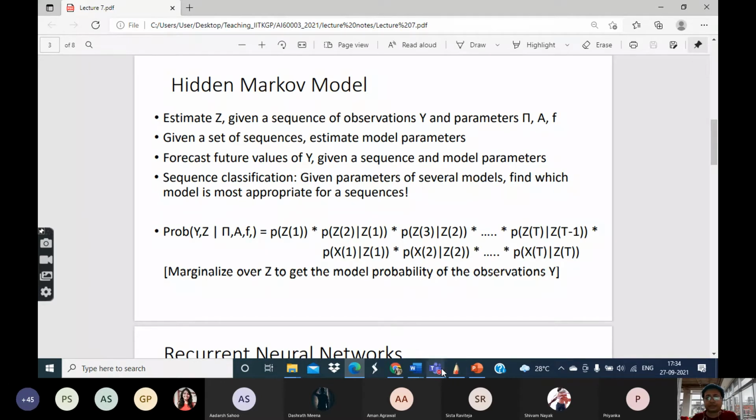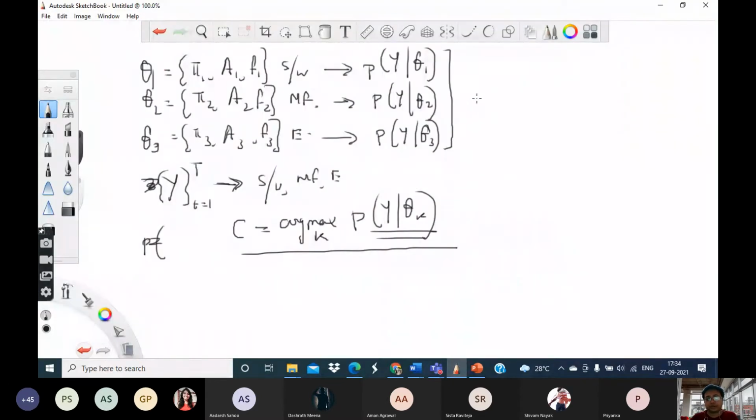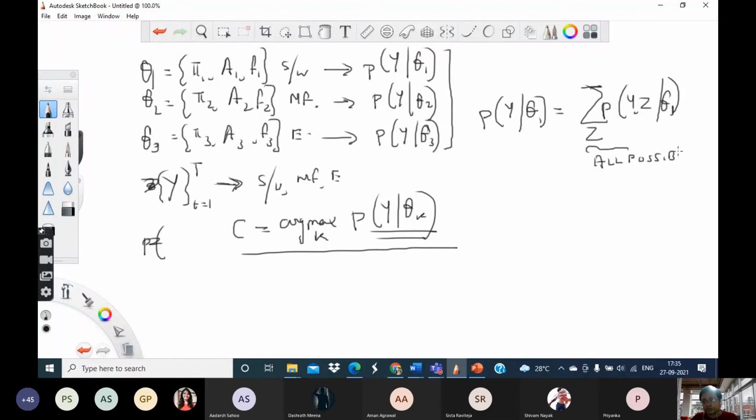There is some formula for the marginalization, which I will not go into, but basically the idea is that p of y given theta 1 is equal to p of y, z given theta 1 summed over z. What do I mean by summed over z? It means summed over all possible values of z.